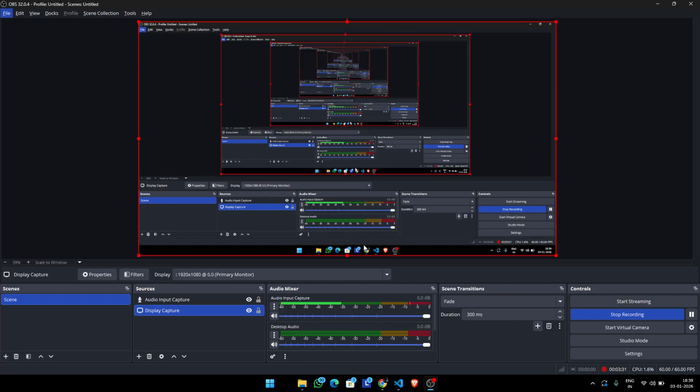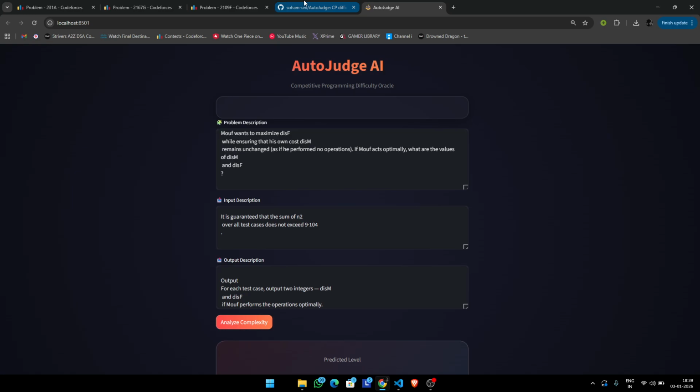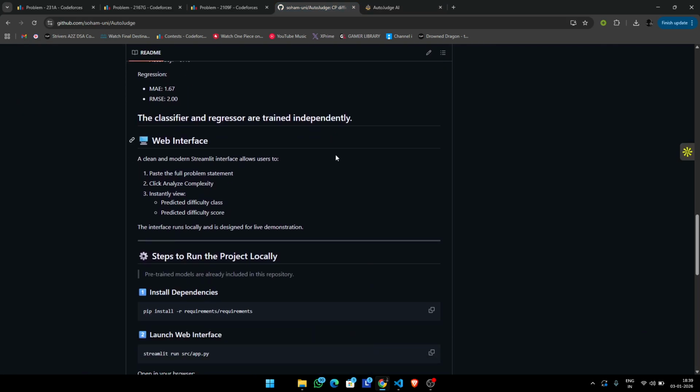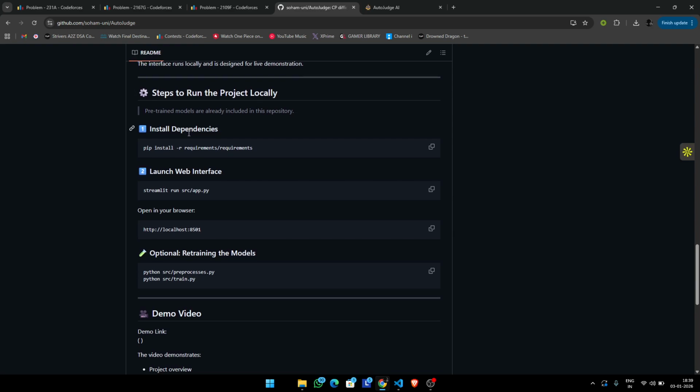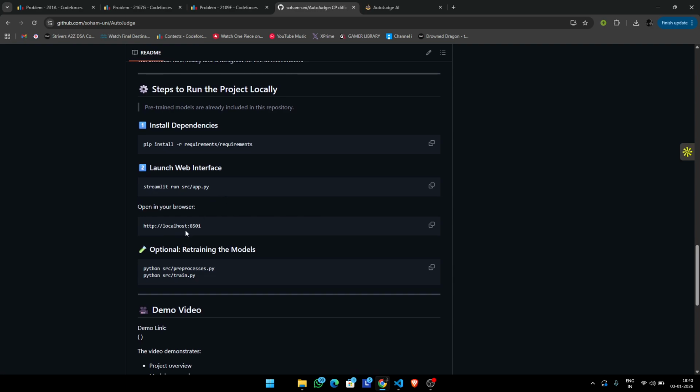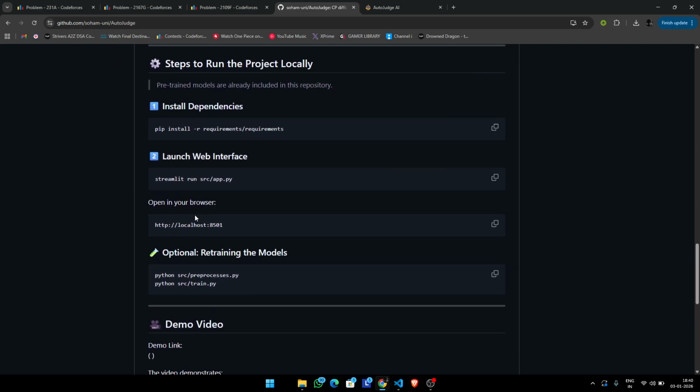Now, as for how you can run it on your device, I have mentioned the steps, how you can run it locally. You first have to install the dependencies by typing this command, and then you simply have to write this command to launch the interface, and then your localhost server would be hosting the interface.